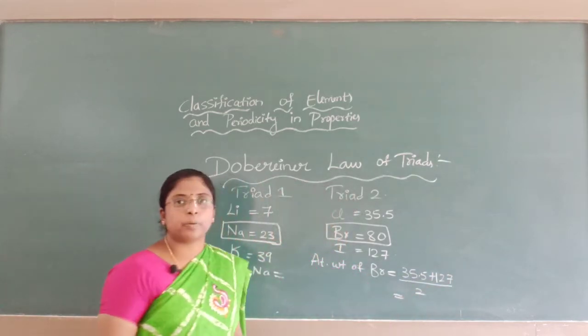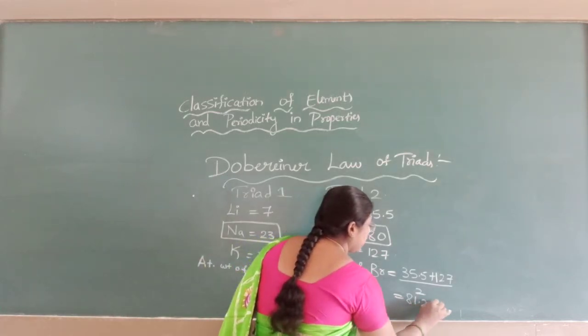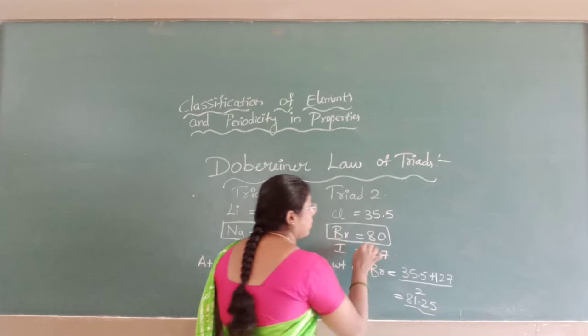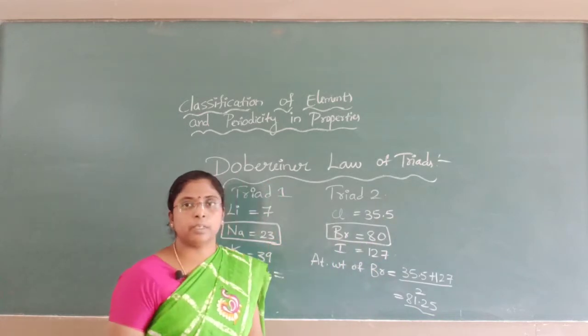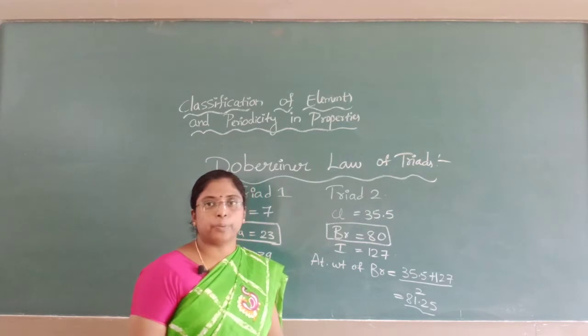You get approximately 81.25. This is not exact, but it is nearly equal to the atomic weight of bromine.